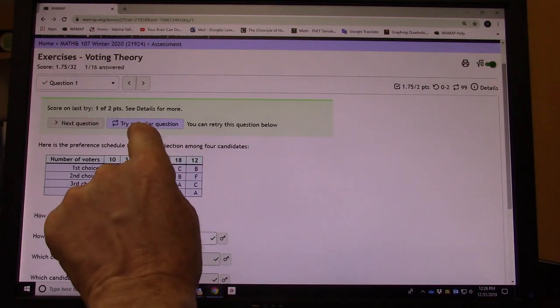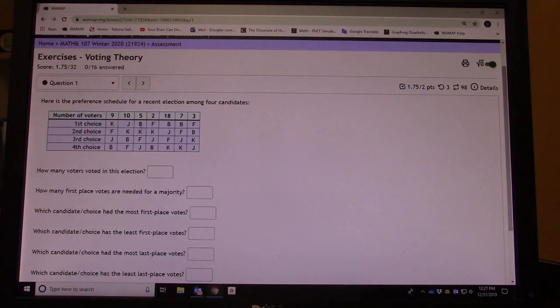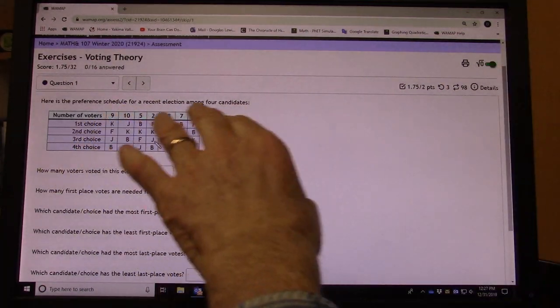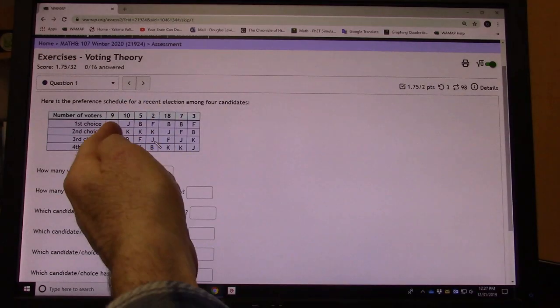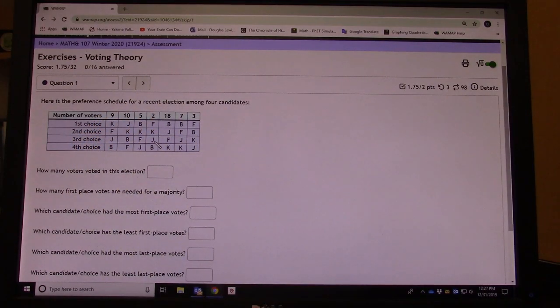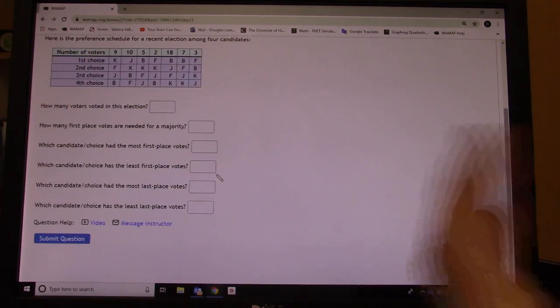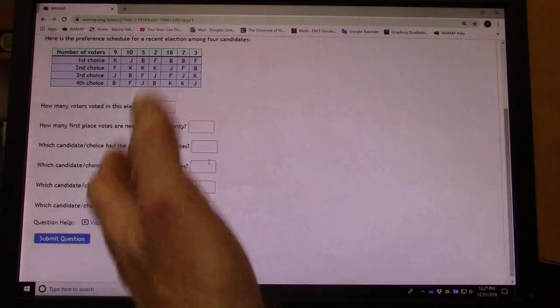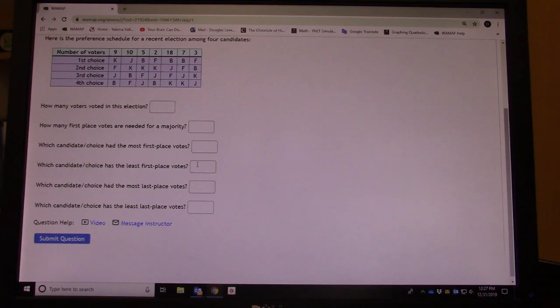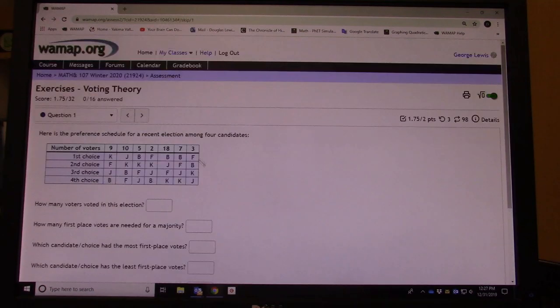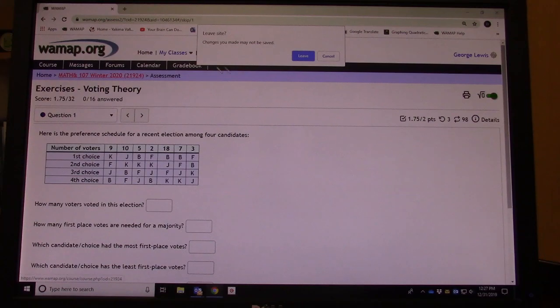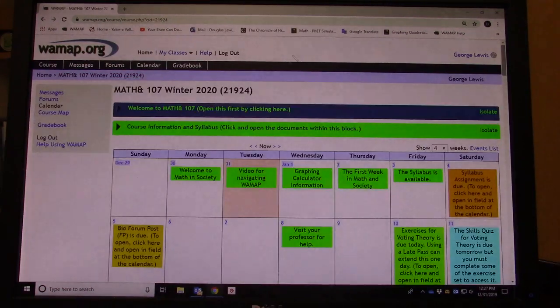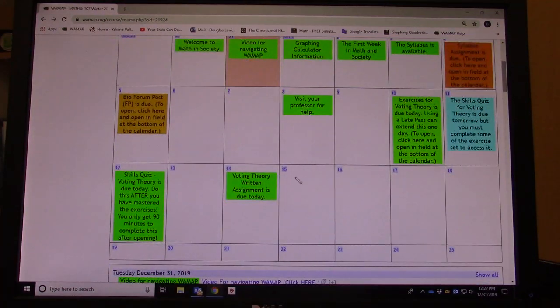So I can try a similar question. Now the numbers are a little different. Up at the top you can see, and the letters are different too. But if I answer this correctly on the first try, or the second actually, I'll still get full credit, even though I missed it the first time through. So you can get a perfect score on problems like this where you have repeated attempts. Okay, so that pretty much sums up that use of going through, and you'll do the same thing.